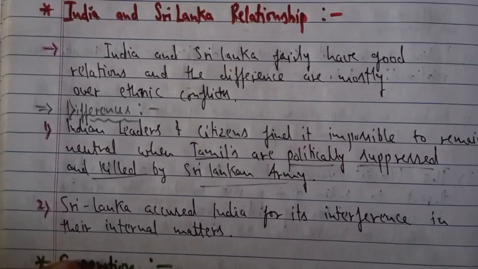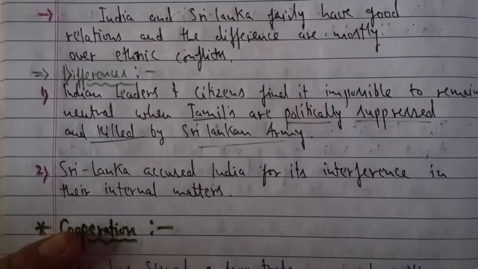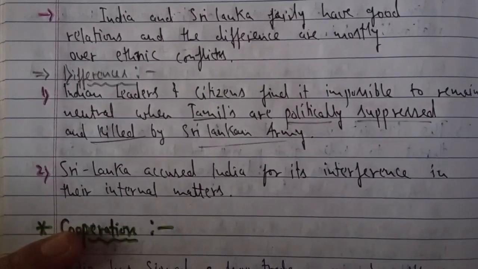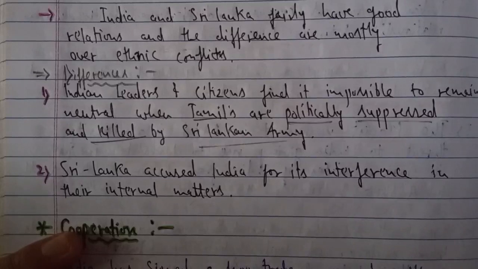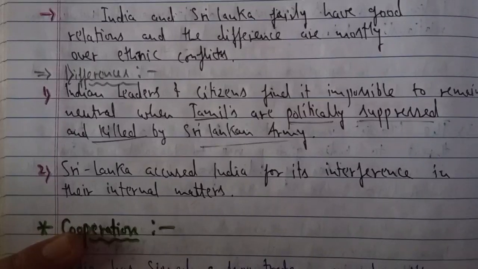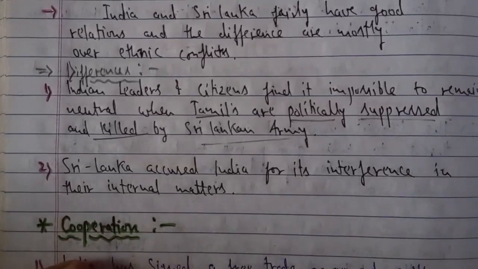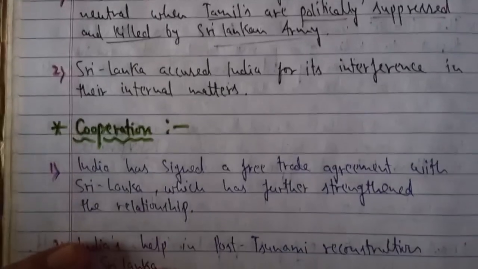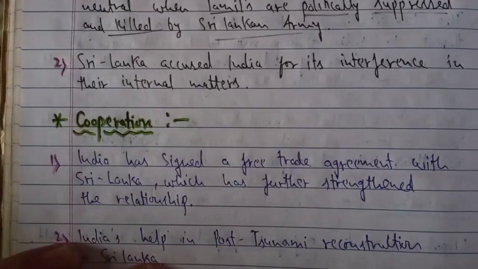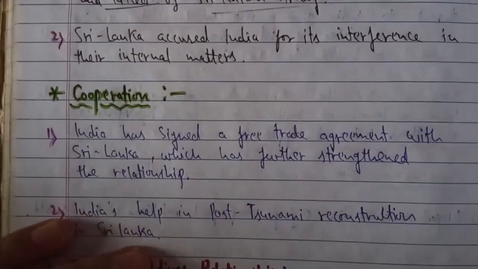Sri Lanka accused India of interference in its internal matters. India had sent its peacekeeping forces, and there was a conflict between the LTTE group and the Indian peacekeeping forces. Sri Lanka did not like this move of India and said that India is interfering in its internal matters. But other than that, there are no other differences. Mostly, we'll find cooperation between Sri Lanka and India.